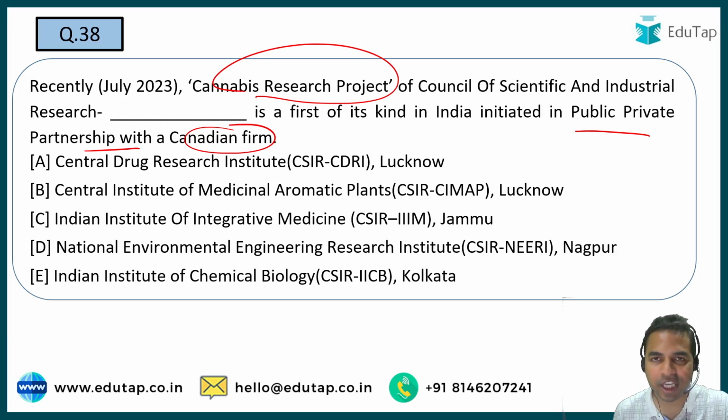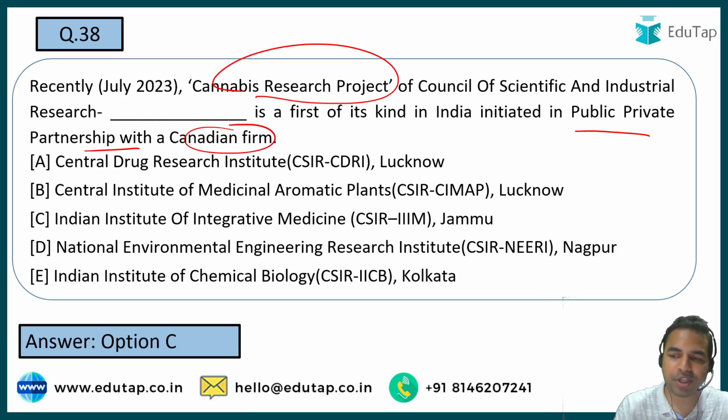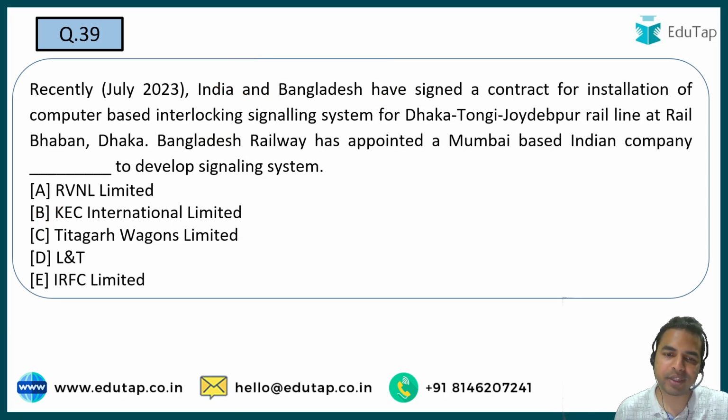So guys, what is the name of that organization? The name of that organization is Indian Institute of Integrated Medicine, CSIR, IIM, Jammu. Okay, that is the right answer. Let's move on to the next question.